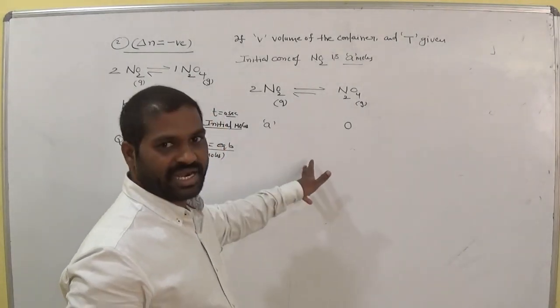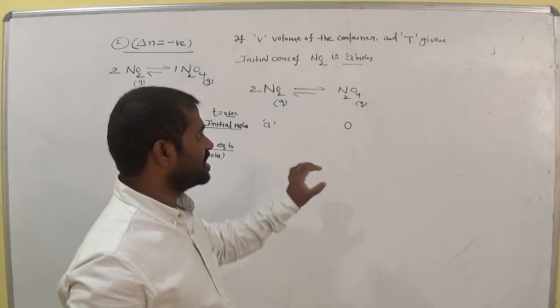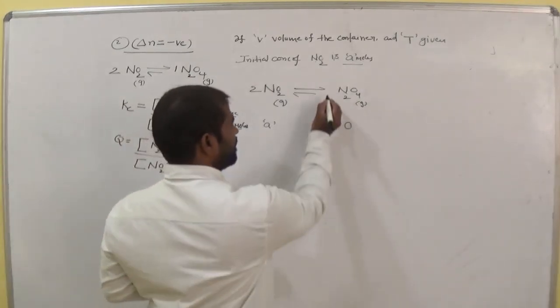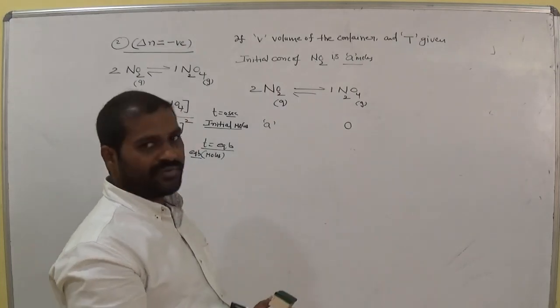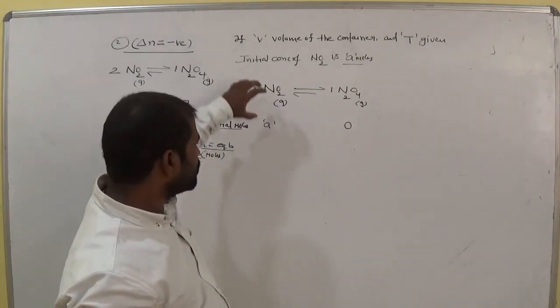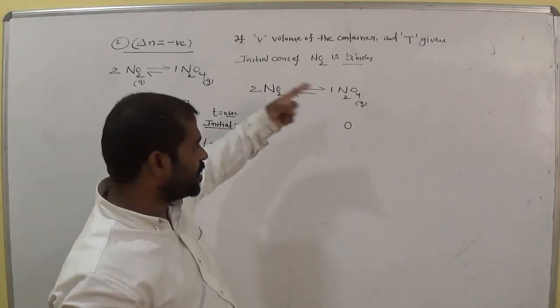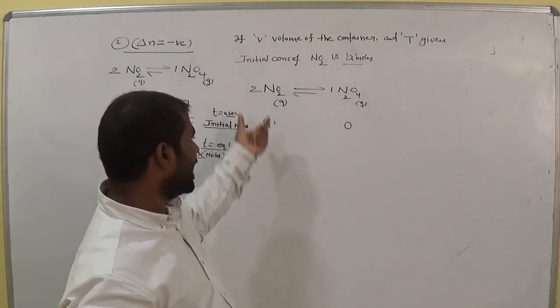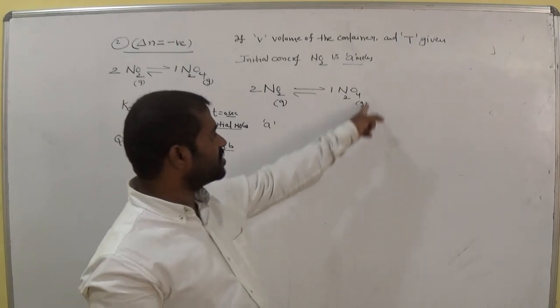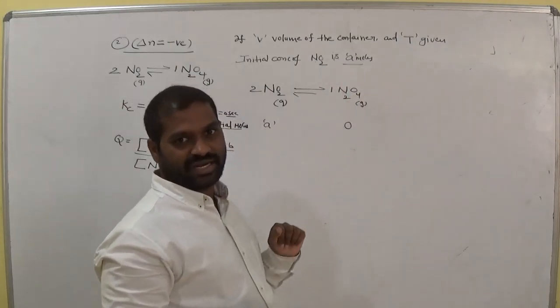So X moles decrease. Here observe carefully. Here 2 moles of NO2 react to produce 1 mole of N2O4. Remember this. Suppose 2x moles decrease. How many moles are formed? X moles only. Am I right?